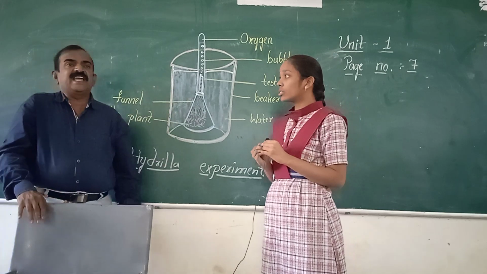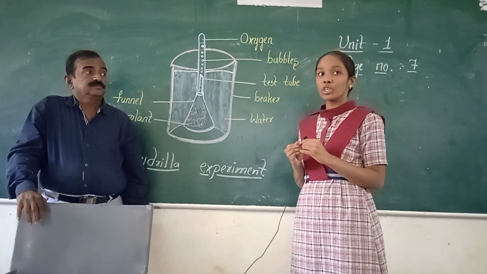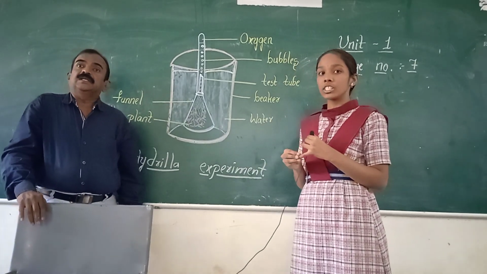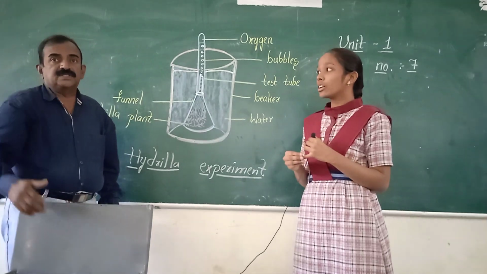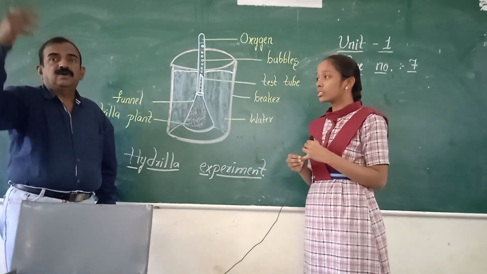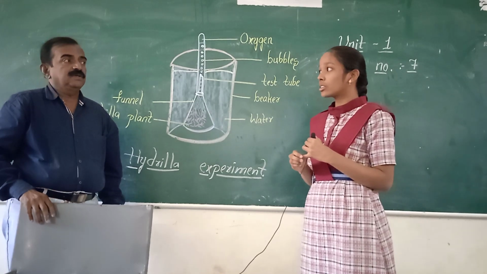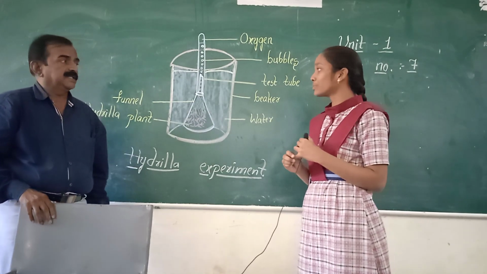First you say the aim. To observe oxygen evolved during photosynthesis in the presence of light. Yes, to observe the evolution of oxygen during photosynthesis in presence of sunlight. Okay. That is the aim.